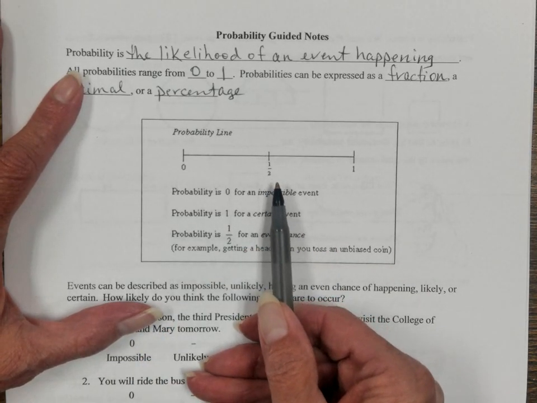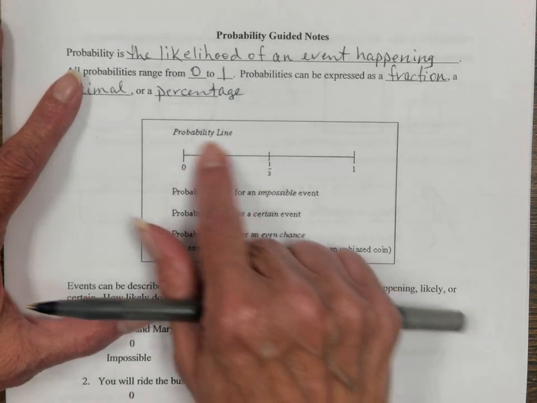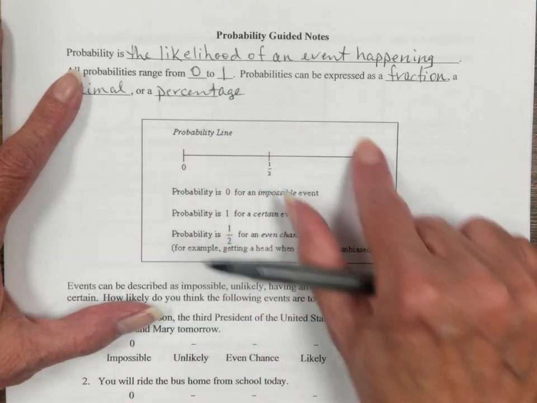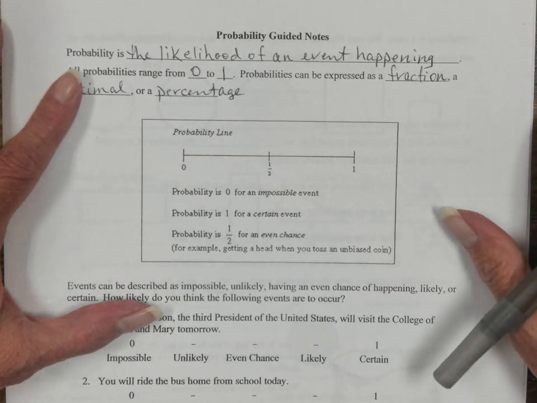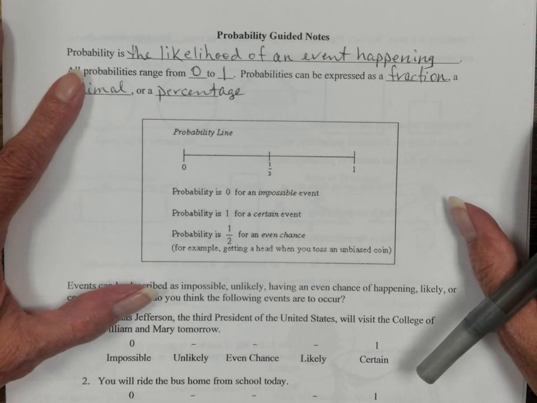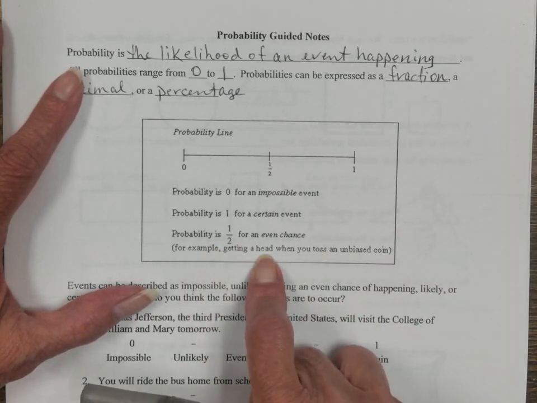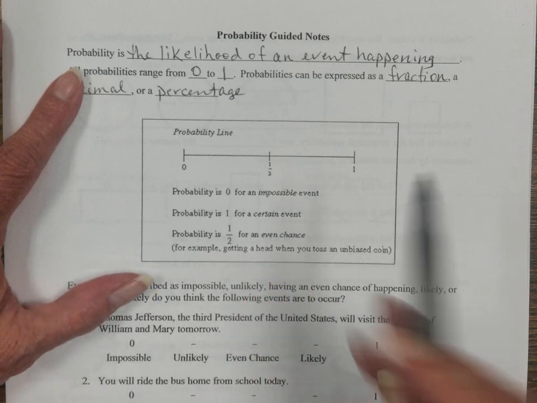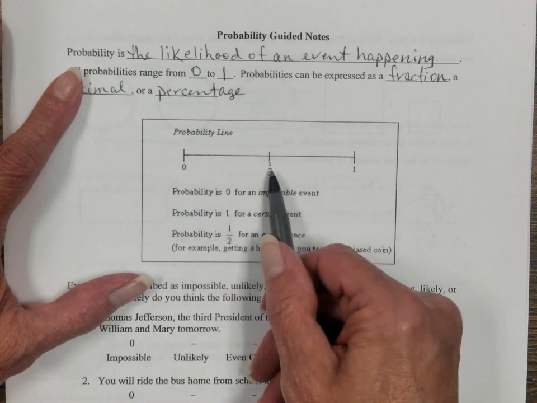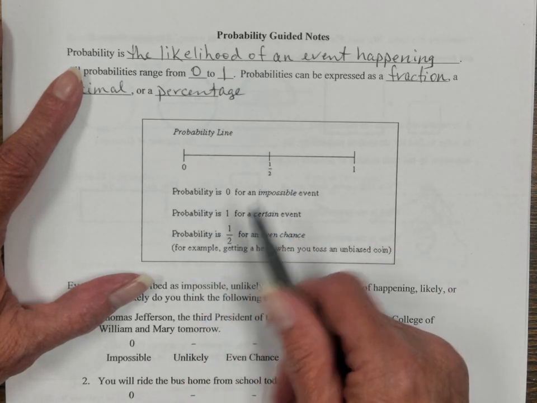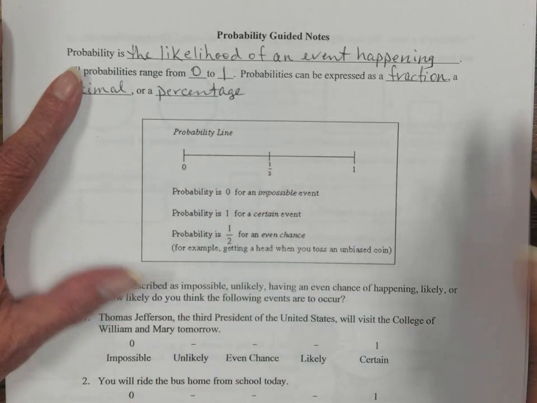But where we have the probability of it being half, so half on the not likely side and half on the likely side, we call that an even chance. And it's very much like flipping a coin. One has to happen. So let's say it's getting the coin to land on a head. Well, the 0 to 1/2 is head, and the 1/2 to 1 is tails. One of these two has to happen, and we call that an even chance.